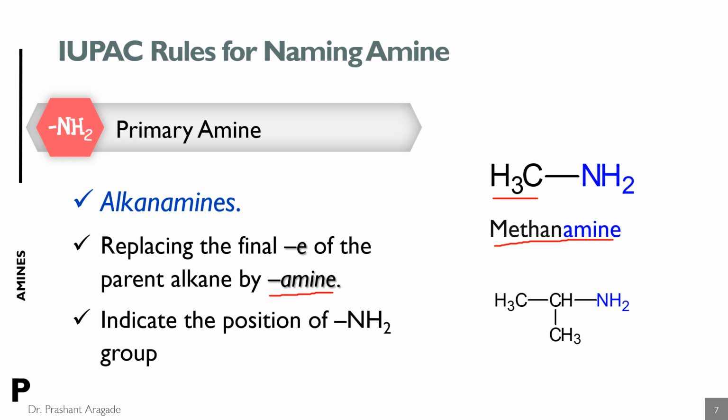Another example, in which the amine group is attached at the second carbon atom. So there are three carbon atoms. So the name of this parent chain is propane and amine is suffixed, and you have to mention the position of the amine group which is attached on the chain. So here the amine group is attached at the second position. So the name of this compound is 2-propanamine.